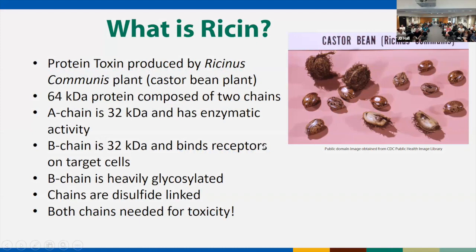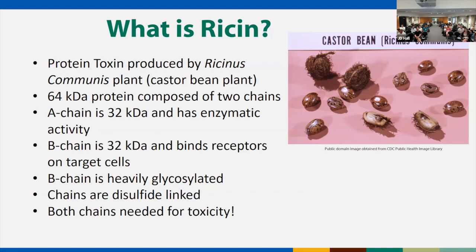So ricin is a protein toxin that comes from a plant. It comes from the castor bean plant, which is called Ricinus communis. And the plant produces these really pretty seeds that are just absolutely gorgeous. These are castor beans, they're seeds. They're produced in these kind of hairy type of pods. And you can see there's some pods that are split open here. So the pod is kind of hairy and it's protecting these really pretty beans.